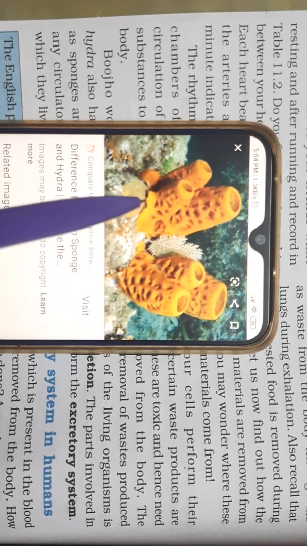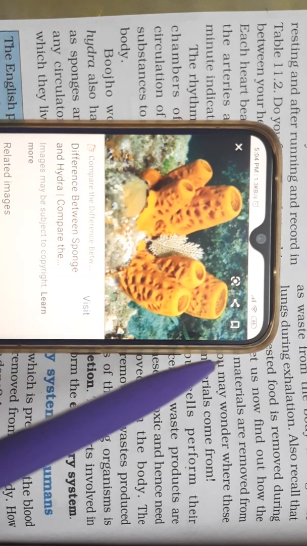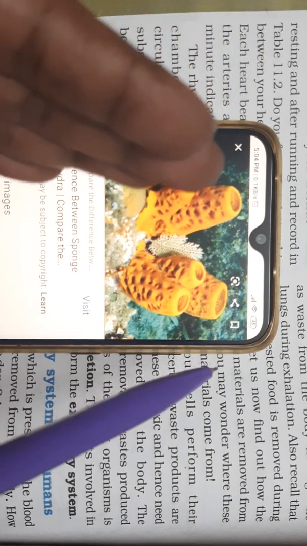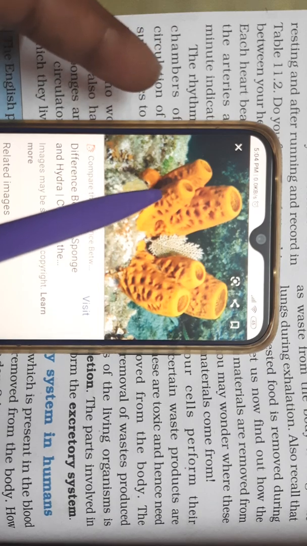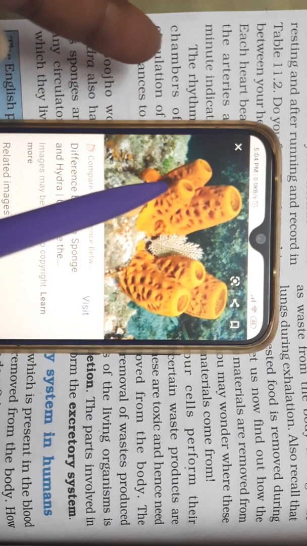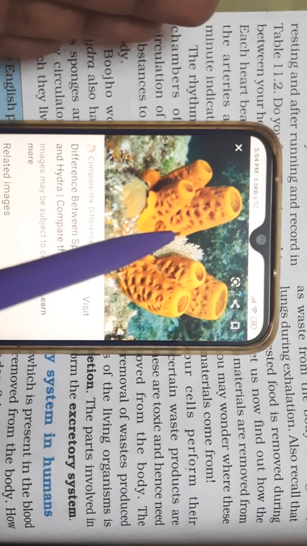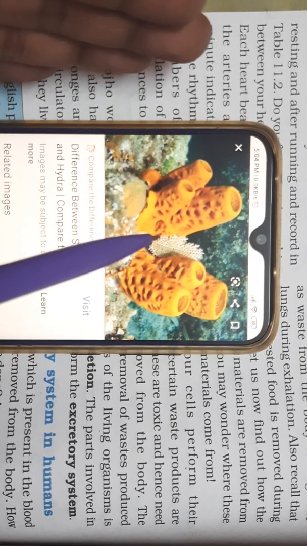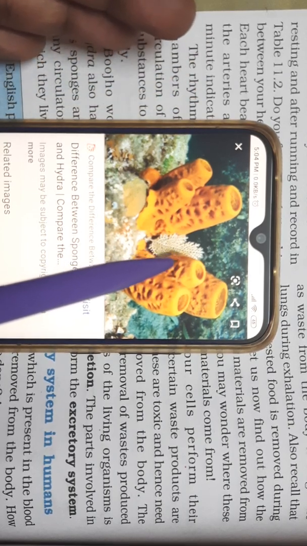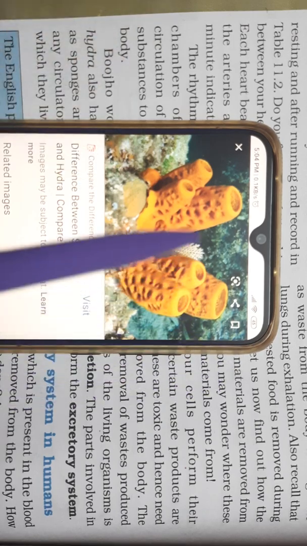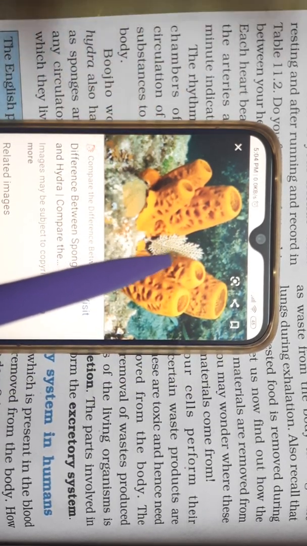The water in which they are living brings in all the oxygen and the food that is required. When the water enters their body, it brings along dissolved oxygen and food. In the same way, the water carries away all the waste materials, carbon dioxide, and the unwanted things are also removed through the water only.